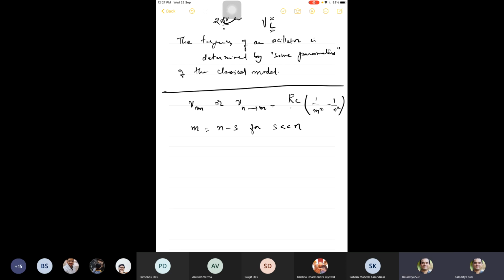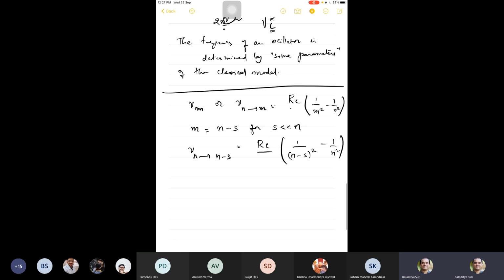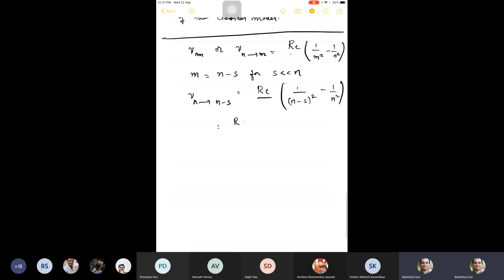And if you now consider nu from n to n minus s, that will be RC times 1 over (n minus s) squared minus 1 over n squared. This can be written as 1 by n squared times 1 over (1 minus s by n) squared minus 1 by n squared.